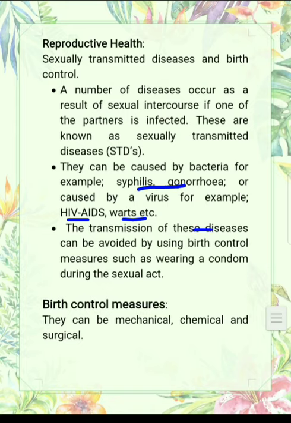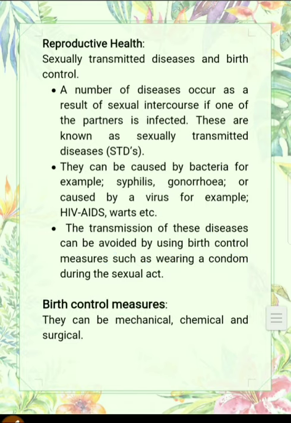So the transmission of these diseases can be avoided by using birth control measures such as wearing a condom during the sexual act. This means we can prevent these diseases by using birth control methods, for example by wearing a condom.